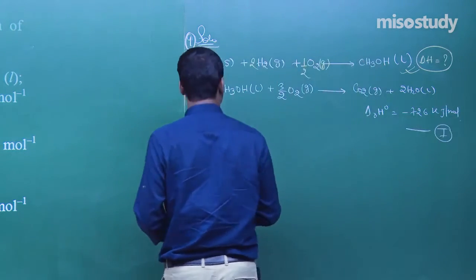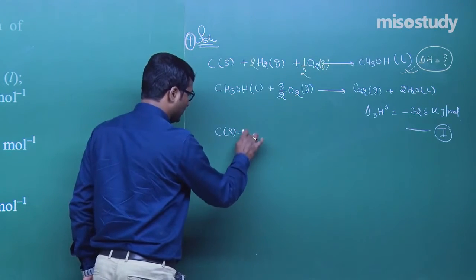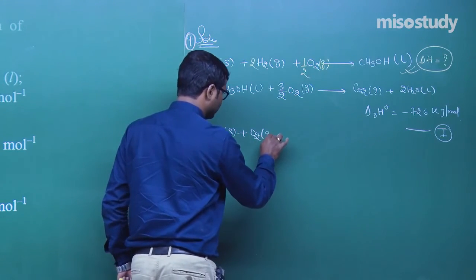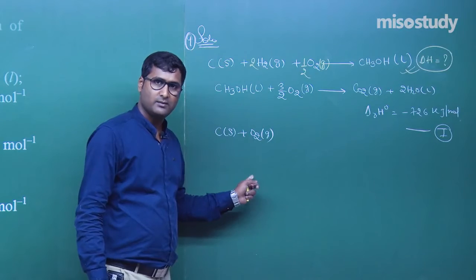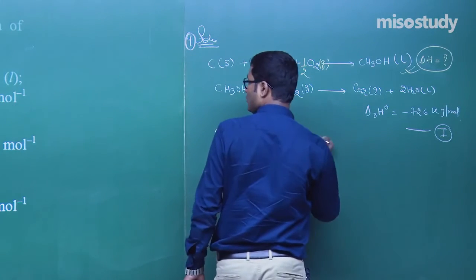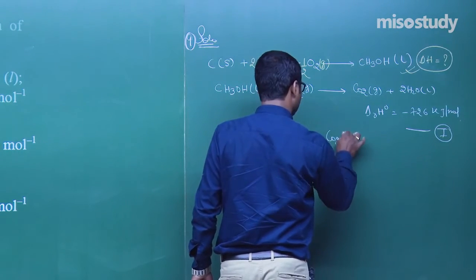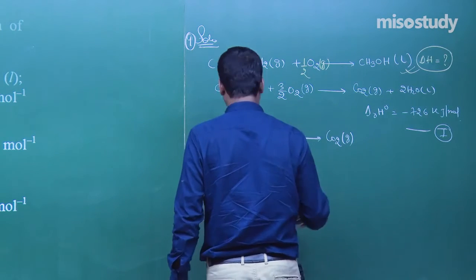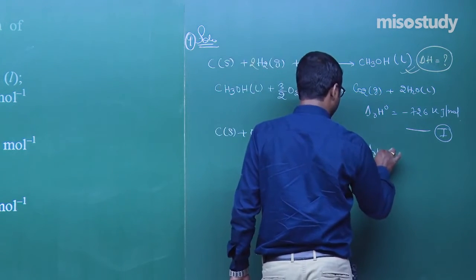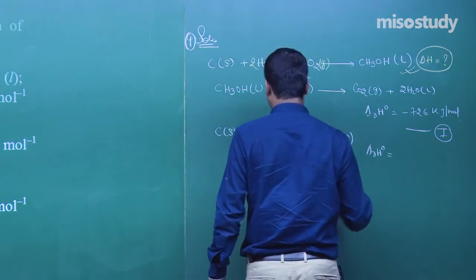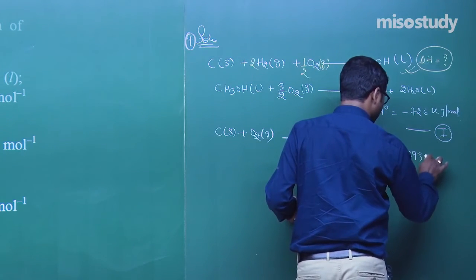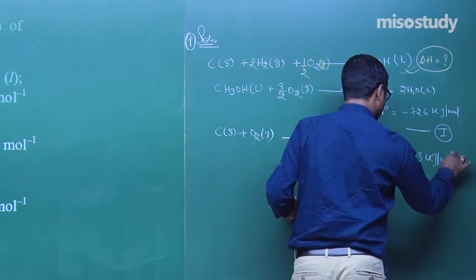The next one is C plus O2. Again I am repeating, C plus O2 gives you CO2. Clear? Heat of reaction in this case is minus 393 kilojoule per mole.